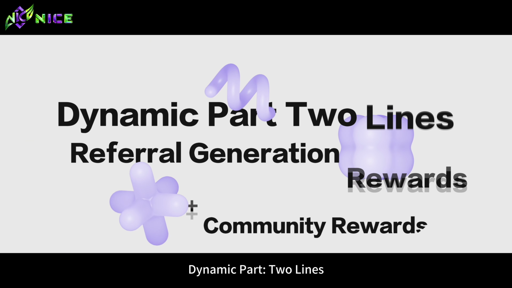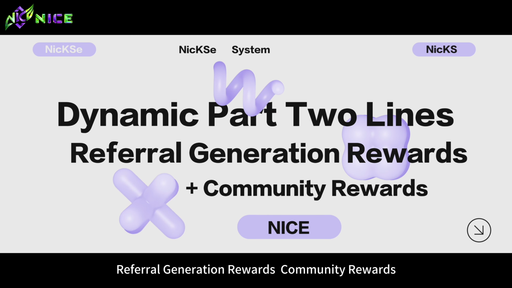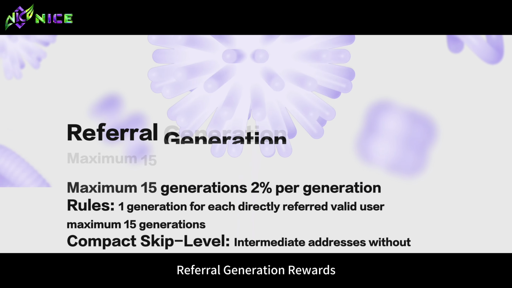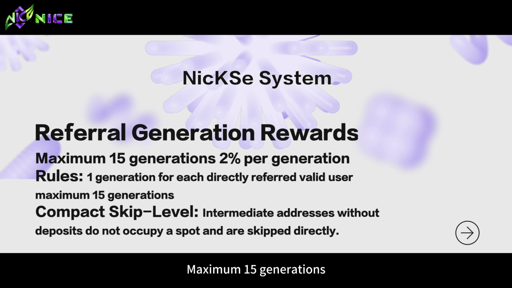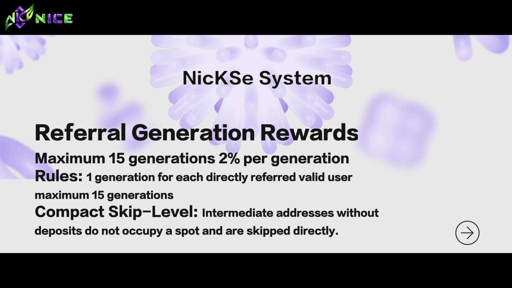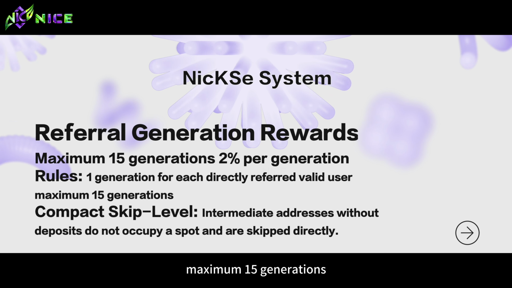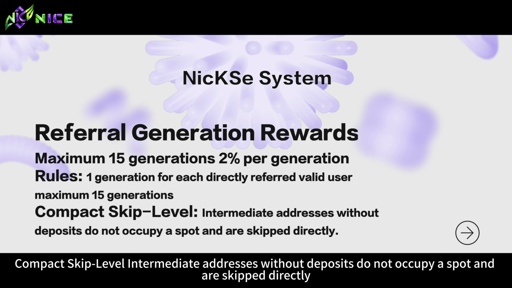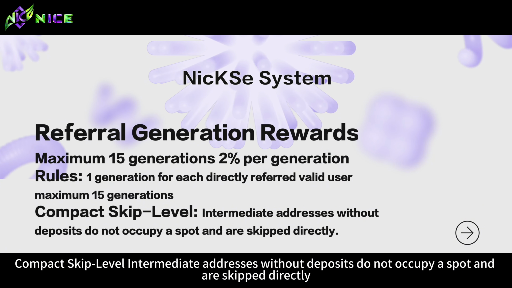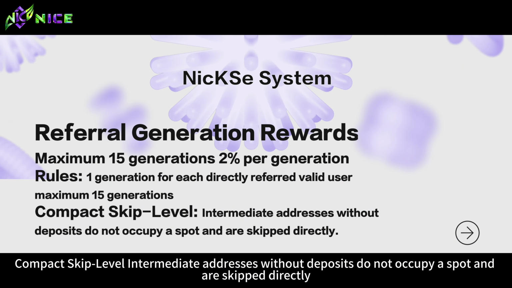Dynamic part, 2 lines, referral generation rewards plus community rewards. Referral generation rewards. Maximum 15 generations, 2% per generation. Rules, earn 1 generation for each directly referred valid user, maximum 15 generations. Compact skip level, intermediate addresses without deposits do not occupy a spot and are skipped directly.